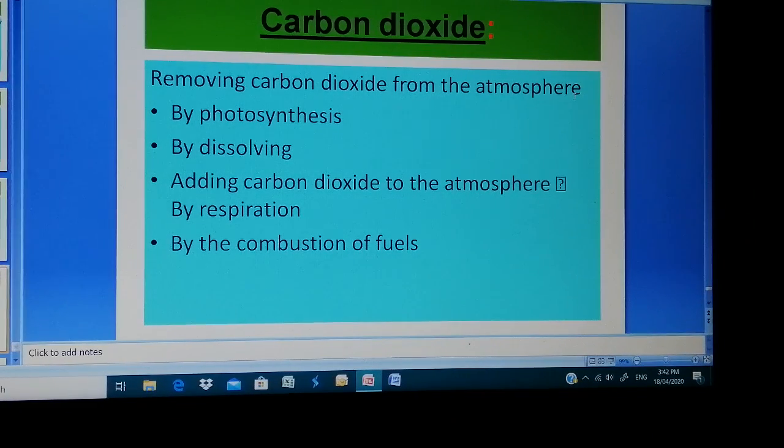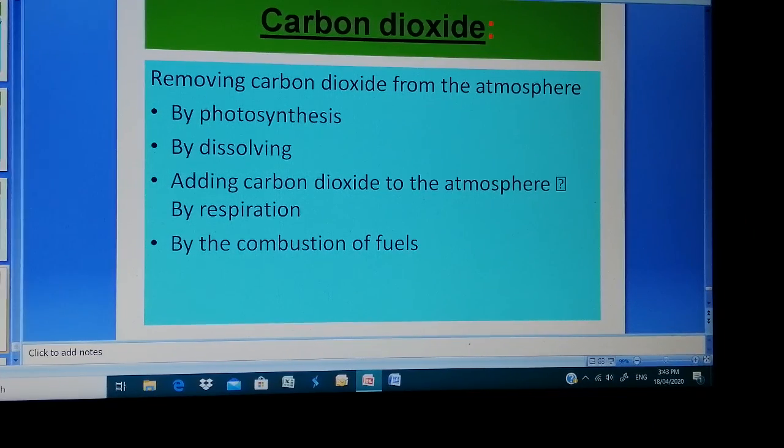Just as we studied the water cycle, where there is evaporation, condensation, precipitation and transpiration, all these processes are involved. In the same way, what do we have for carbon dioxide? Carbon dioxide is removed from the atmosphere either by photosynthesis or by dissolving. There are two processes by which we can reduce the amount of carbon dioxide in the atmosphere.